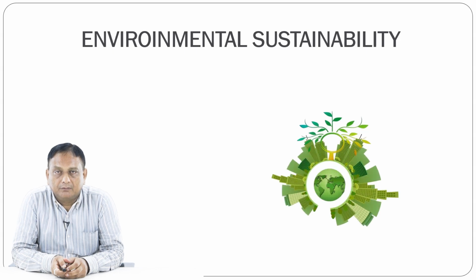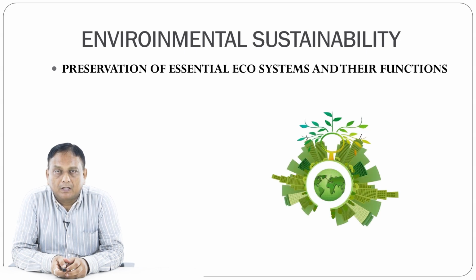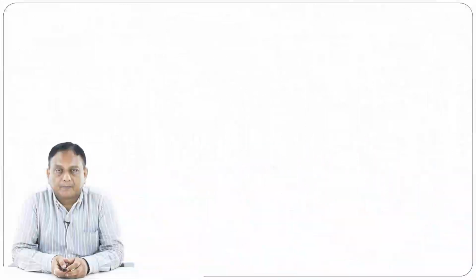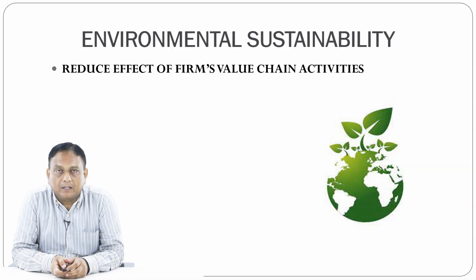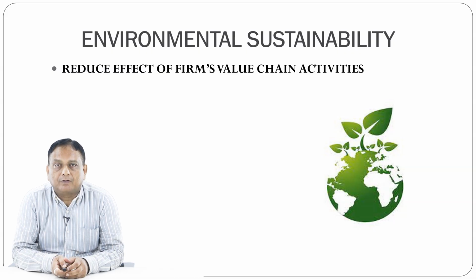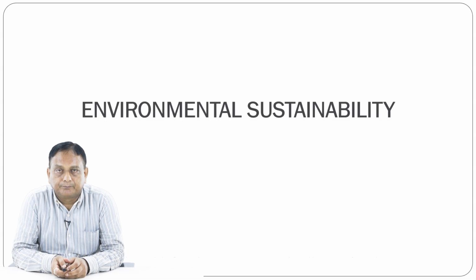When we talk about environmental sustainability, we also talk about the ecosystem. Preservation of essential ecosystems and their functions is a very important part of environmental sustainability. Environmental sustainability also covers the different activities of human beings, so we have to reduce the effect of the firm's value chain activities on the environment.